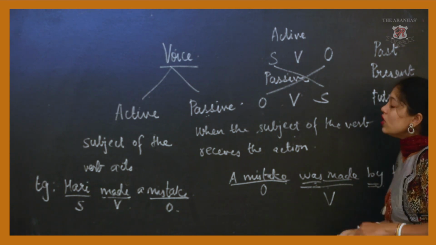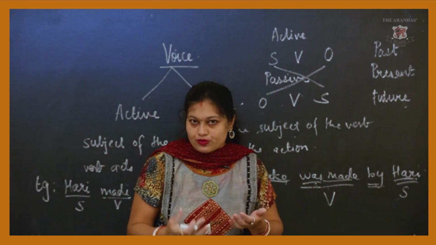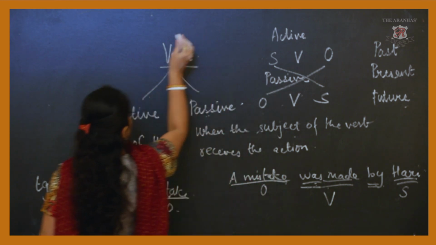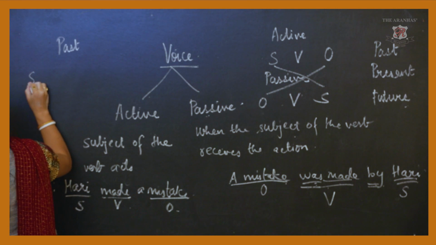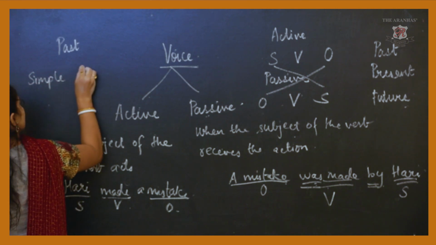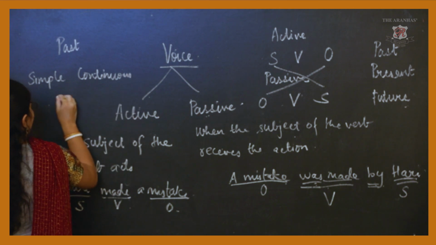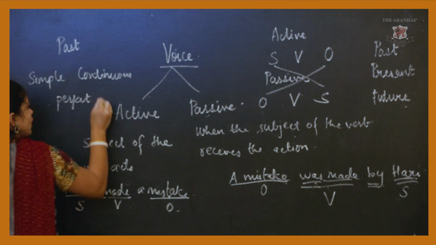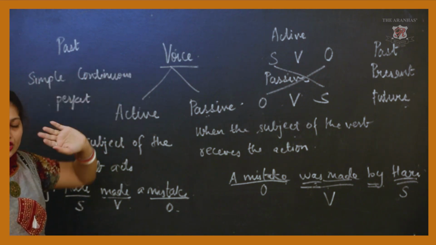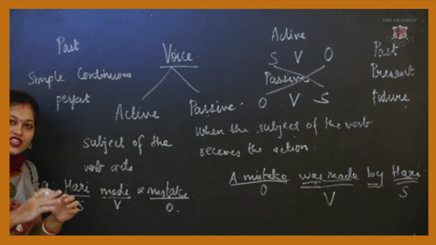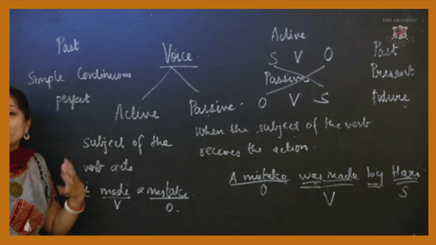Now, among the sentences which change from active to passive voice, in past you will have simple, continuous, and perfect. Past perfect continuous tense sentences are not converted to passive voice because it is already in the form of be.